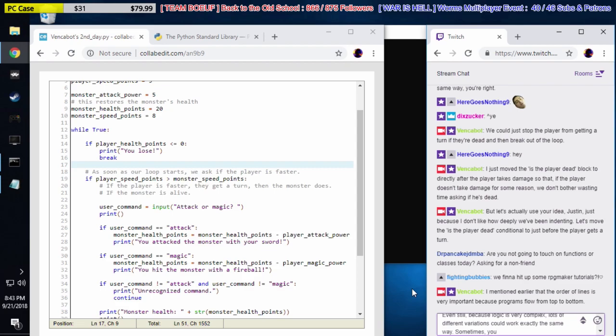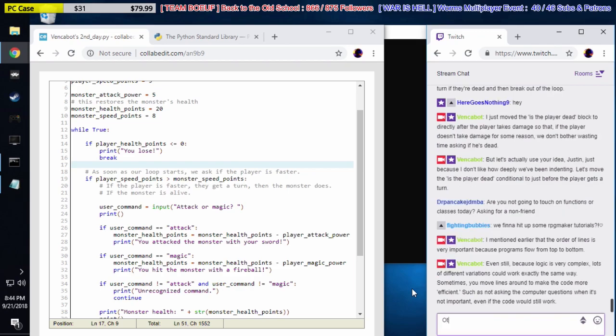Sometimes you move lines around to make the code more efficient, such as not asking the computer questions when it's not important, even if the code would still work. Other times, you move lines around just to make things more sensible for yourself as a reader.